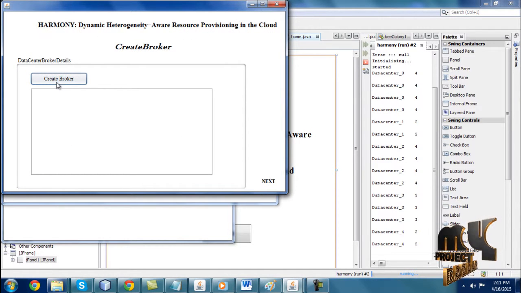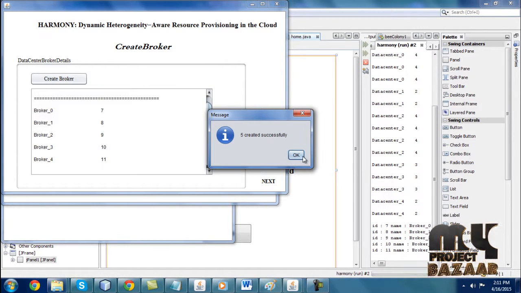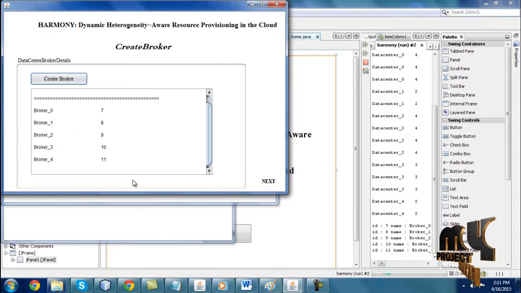Then here I'm going to create the brokers. Enter the number of brokers as 5. Then 5 brokers are created successfully. Then I'm clicking the next button. It moves to the next frame.